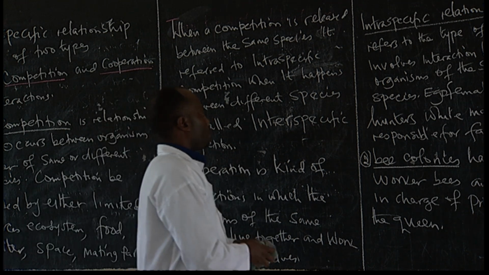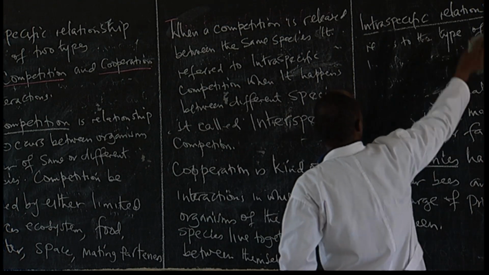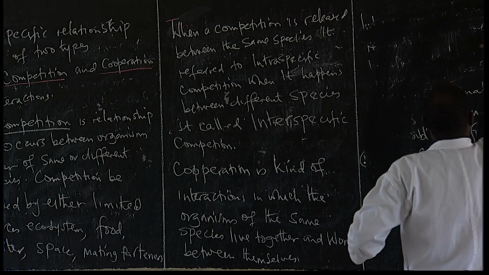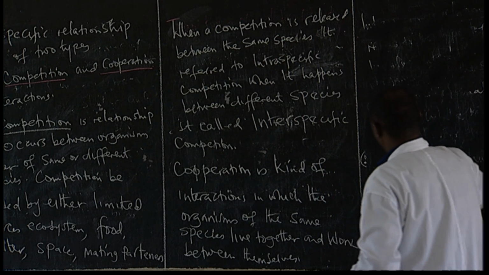Let me talk about other types of interactions. There are other types of interactions. We have parasitism. Other types of interactions.